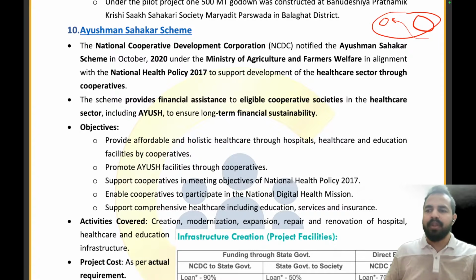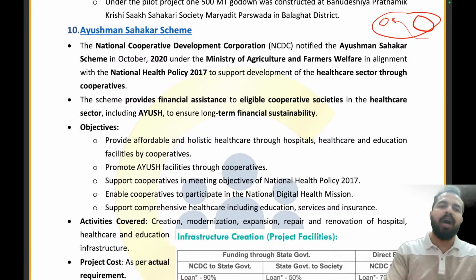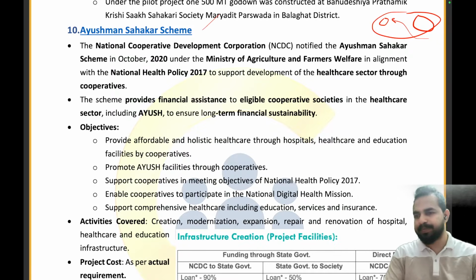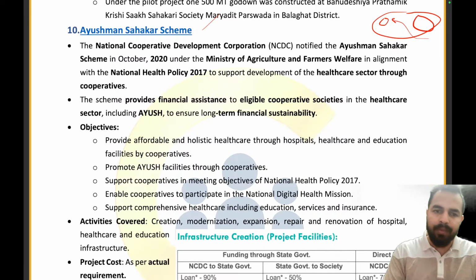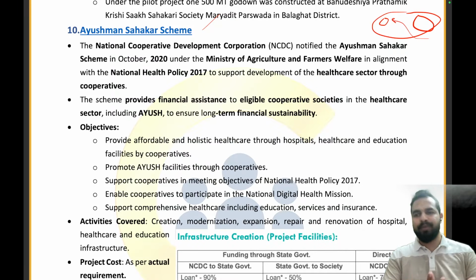And that's where, to induce such behavior and to support more and more cooperatives having such an objective, the Government of India came up with the Ayushman Sahakar scheme. Getting the point of why exactly things are coming to the picture, that's what I am trying to explain to you.